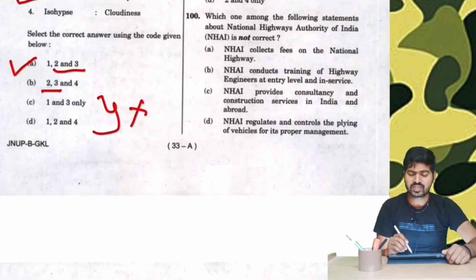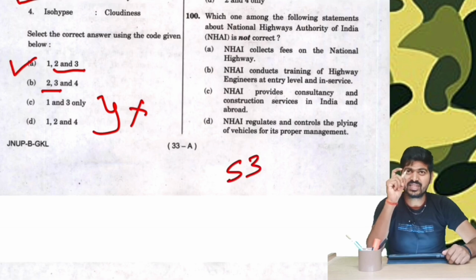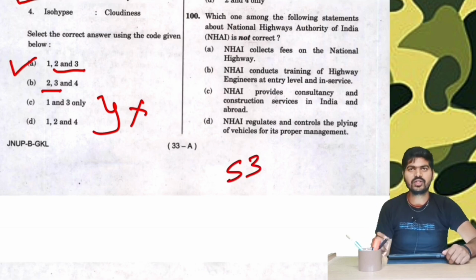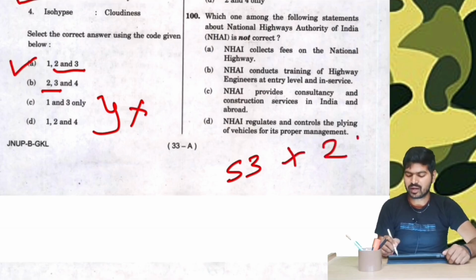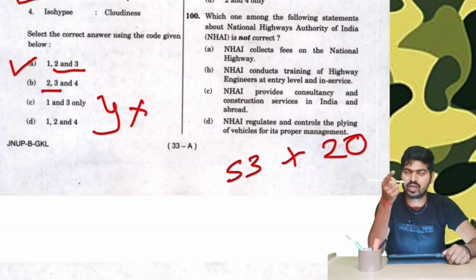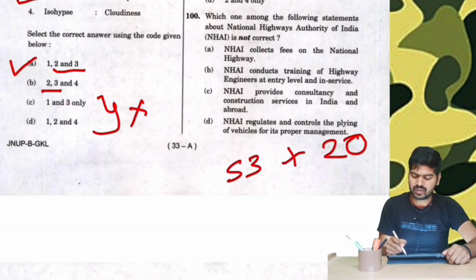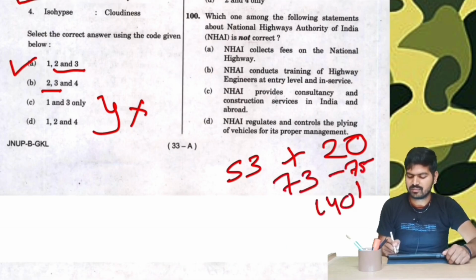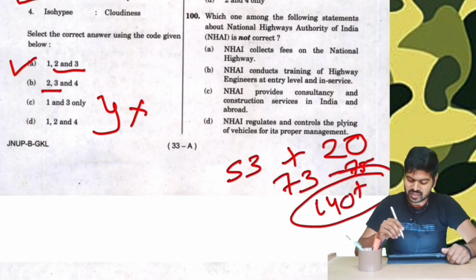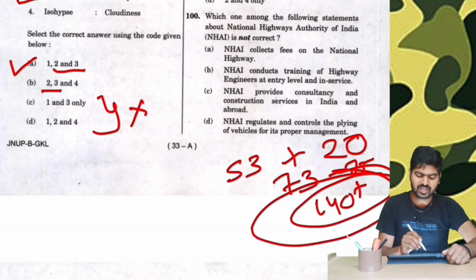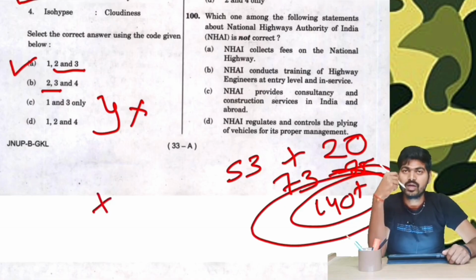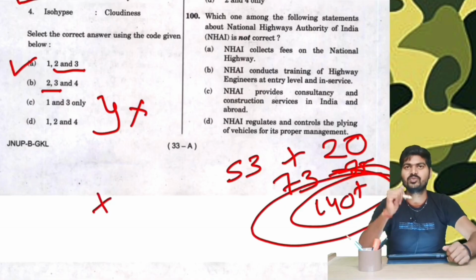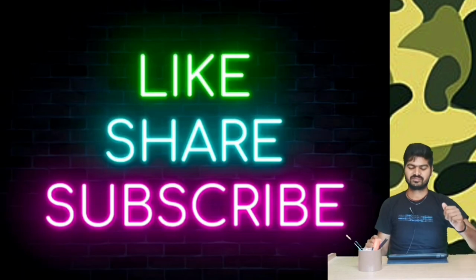Here look at this, aspirants. We have successfully answered 53 questions out of 120 just using our basic little knowledge and a lot of common sense and logical thinking. Therefore, I hope that you have studied well, and hence you will be able to solve another 20 questions from your subject knowledge and your current affairs, and hence you will get close to 73 to 75 questions. That means 140 plus marks in the CDS examination. This is what toppers get, guys. So just applying your common sense, you can get 140 plus marks. This is how it is done.